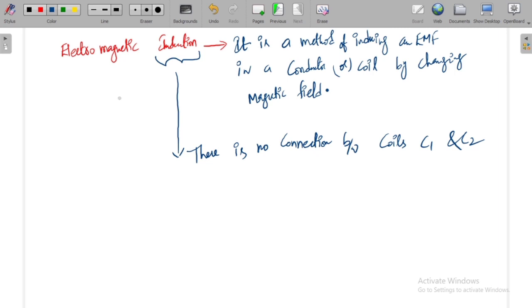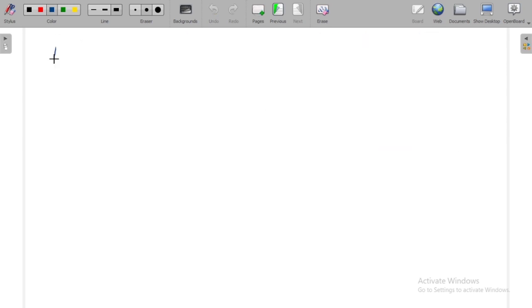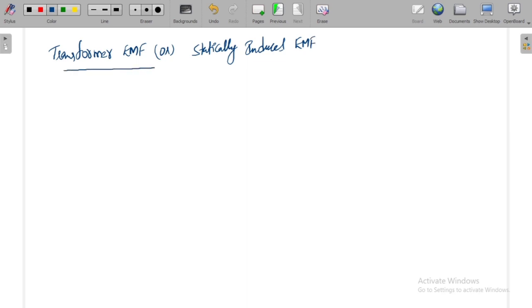Now we will see one by one the EMFs, means how can we produce a transformer EMF or statically induced EMF. That we will see now. So the first topic is transformer EMF, or statically induced EMF, okay. So from Faraday's law, just now we have seen